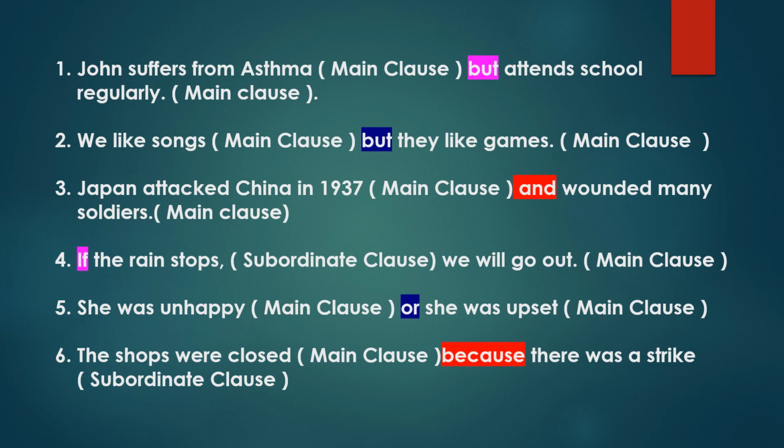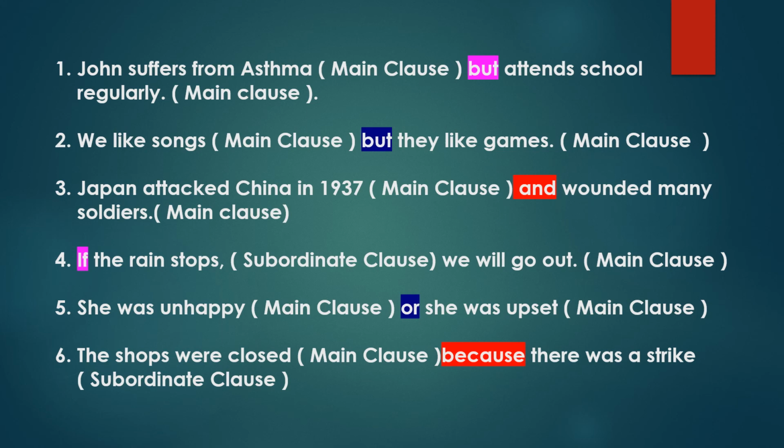First one: John suffers from asthma but attends school regularly. Here both are main clauses. These two clauses are joined with the word but, that is a coordinate conjunction. Second one: we like songs but they like games. Both are main clauses. Third: Japan attacked China in 1937 and wounded many soldiers. Here also both are main clauses.